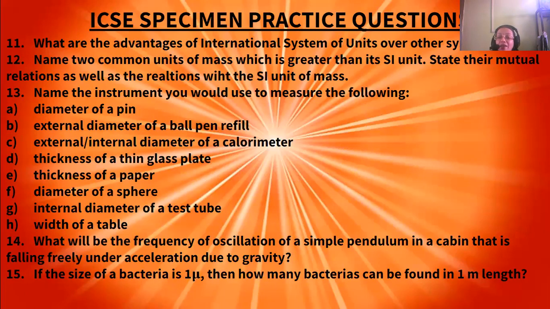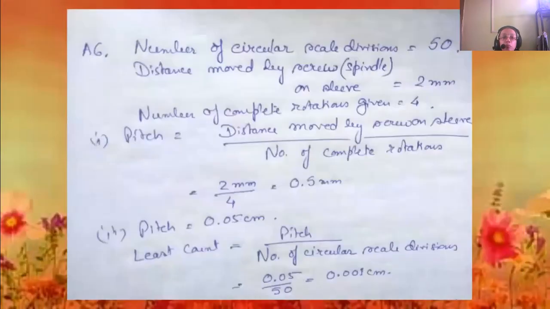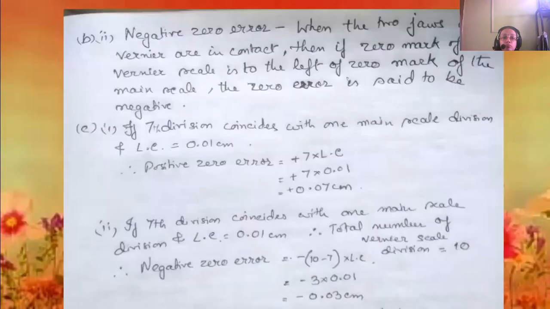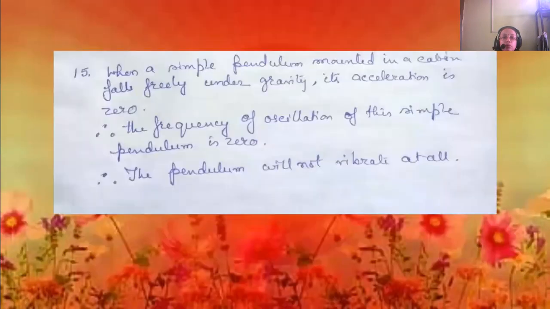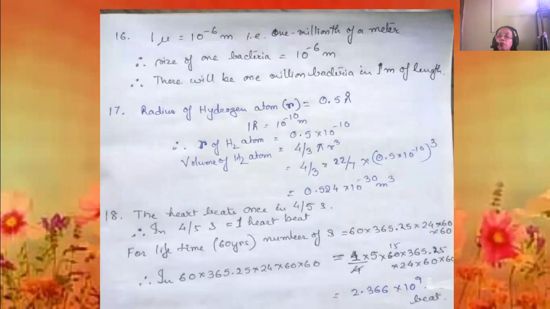If the size of a bacteria is 1 micron, then how many bacteria can be found in 1 meter length? See, 1 micron means 10 to the power minus 6 meters, or you can say 1 millionth of a meter.